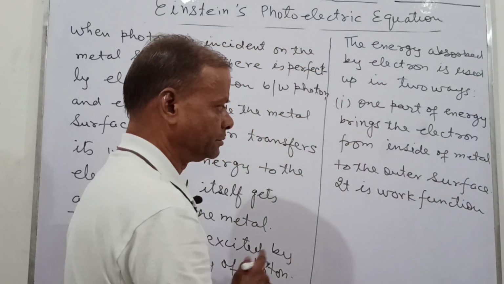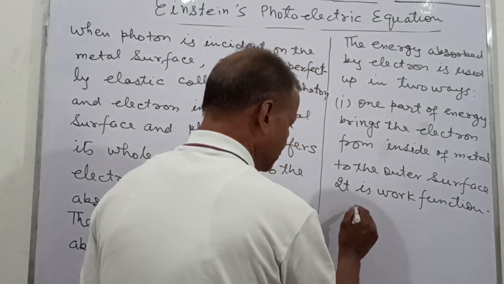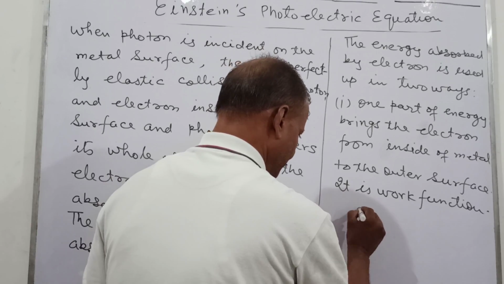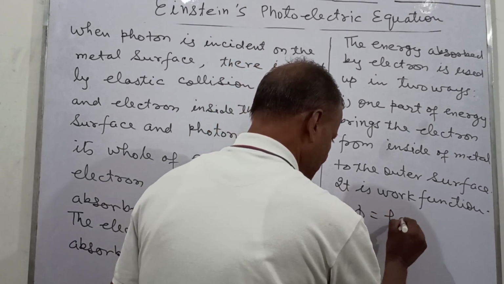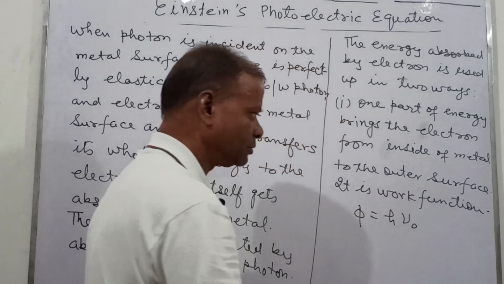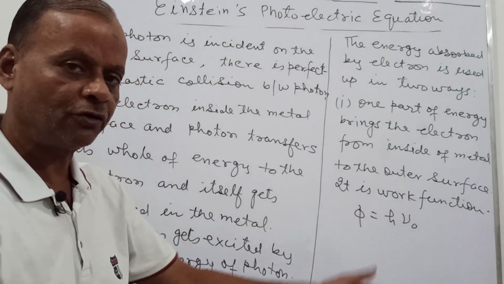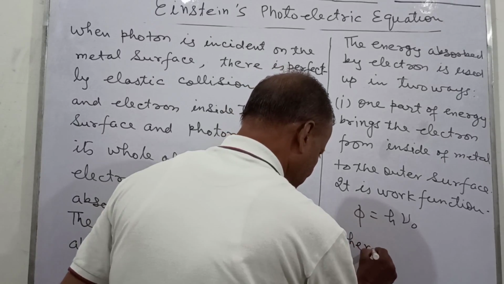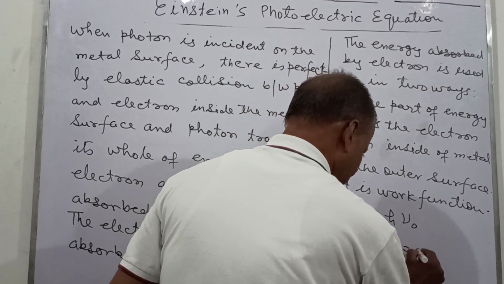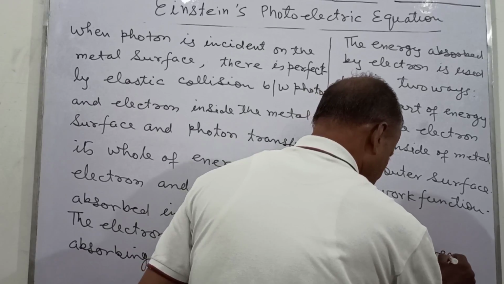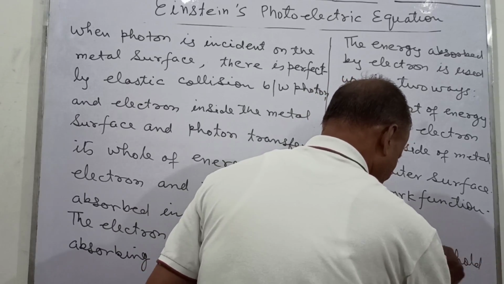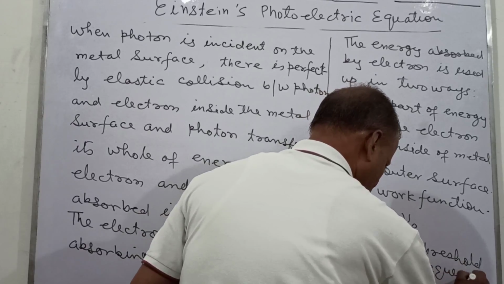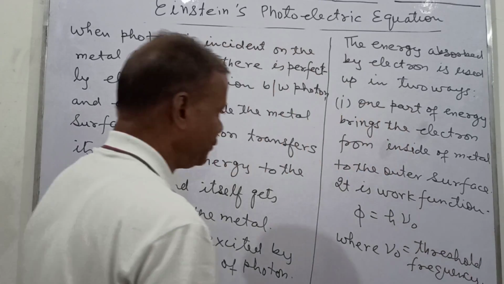So what we have is the work function phi, which is equal to h nu naught, where nu naught is the threshold frequency.